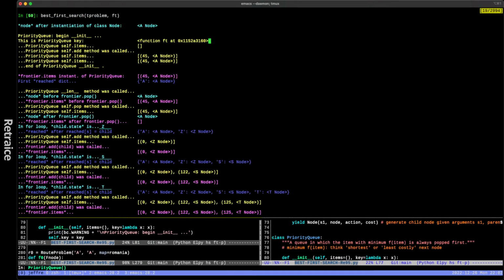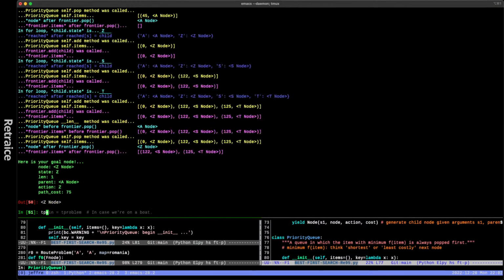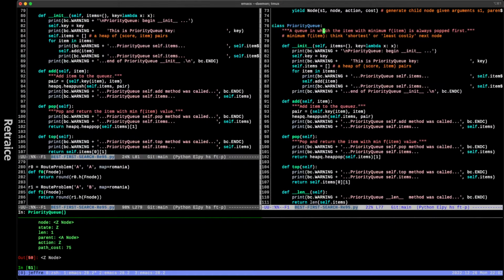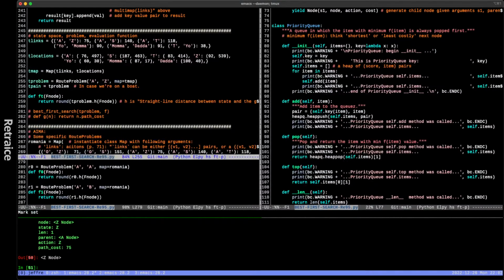So we start at the top. First, we just print out, I don't need to highlight it, it's already colored, the node after instantiation of class node. So this is the first node. So we're passing it our problem, I'll put this down here, and let's have a look here at what our T problem is. Okay, it's this. So we're passing it A to Z. So our T problem is a route problem, an instantiation of route problem. We're getting from A to Z using the T map, okay?